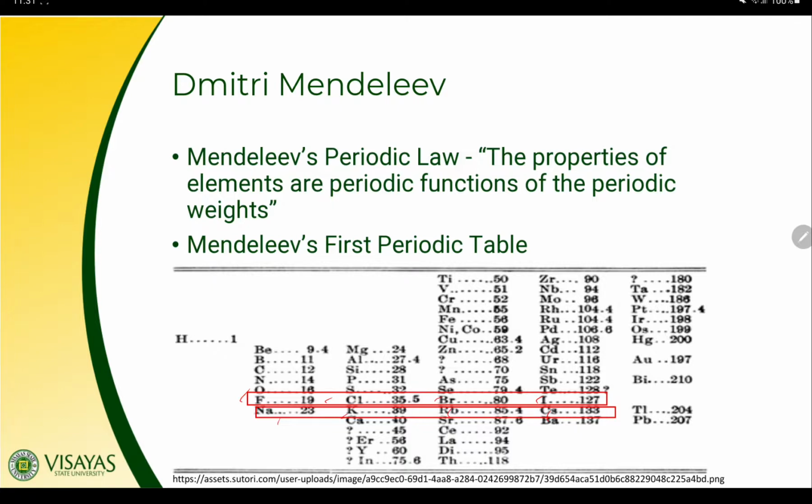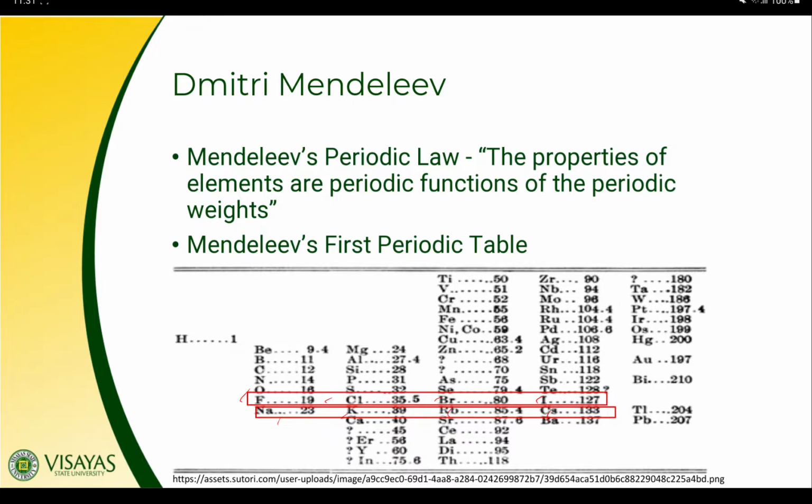Secondly, Mendeleev's periodic table made possible the prediction of the properties of elements which were not discovered yet at that time. For example, Mendeleev proposed the existence of unknown elements that he called Eka aluminum and Eka silicon, and predicted a number of their properties.